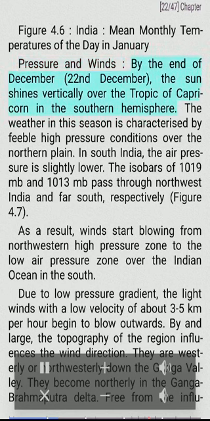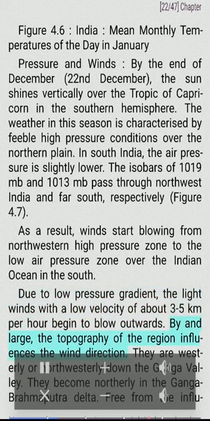Pressure and winds. By the end of December, the 22nd of December, the sun shines vertically over the Tropic of Capricorn in the southern hemisphere. The weather in this season is characterized by feeble high-pressure conditions over the northern plain. In South India, the air pressure is slightly lower. The isobars of 1019 mb and 1013 mb pass through northwest India and far south, respectively, Figure 4.7. As a result, winds start blowing from the northwestern high-pressure zone to the low air pressure zone over the Indian Ocean in the south. Due to low pressure gradient, the light winds with a low velocity of about 3 to 5 km per hour begin to blow outwards.